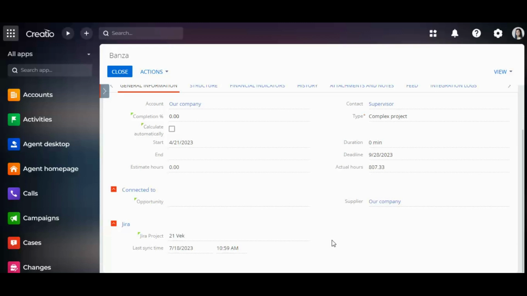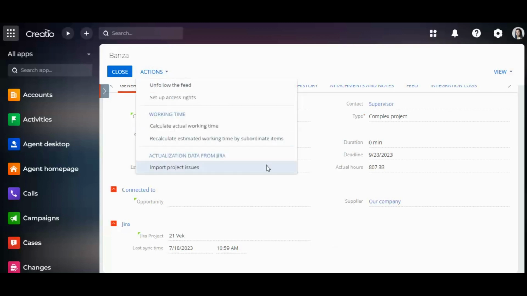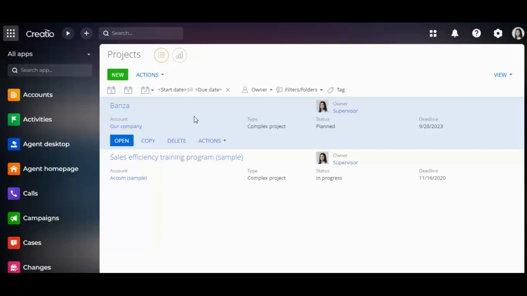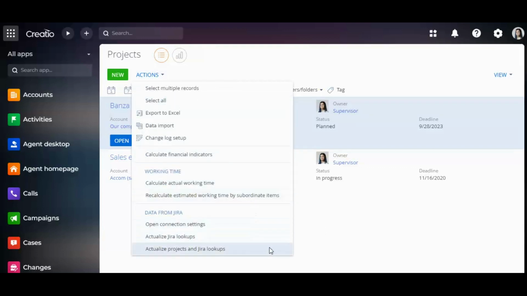To update the data for all created projects and lookups, I'm going to the Actions menu of the Project section and Actualize Project and Jira lookups is pressed from the action list. To update only lookups, I have to go to the Actions menu of the Project section and press Actualize Jira lookups.